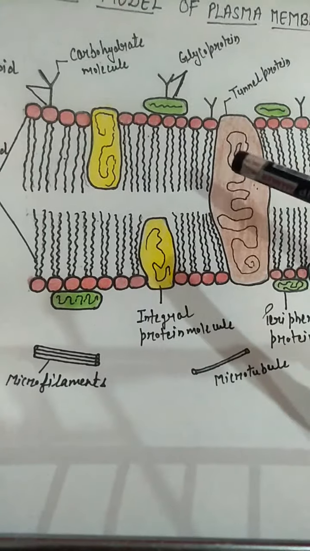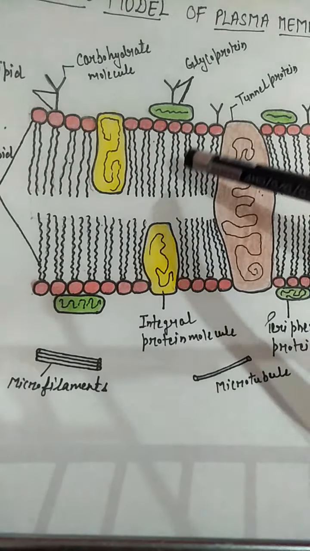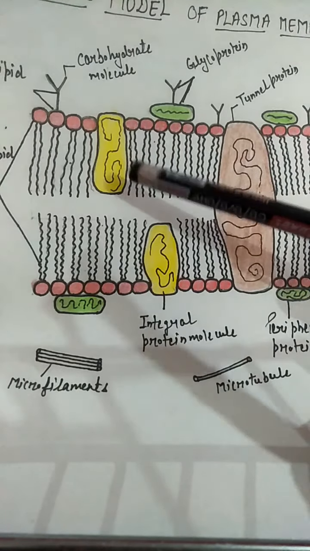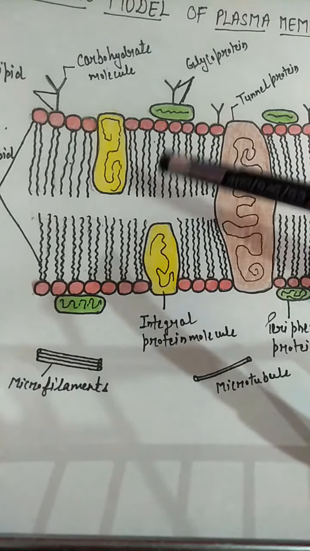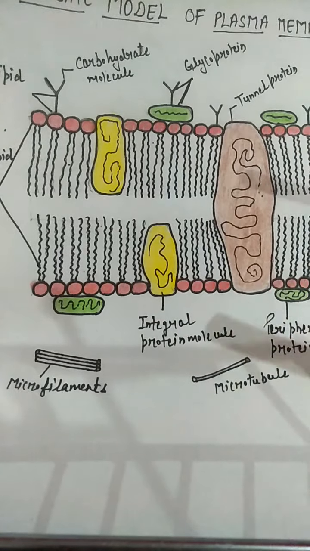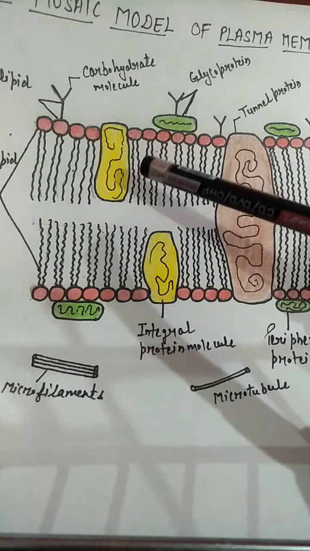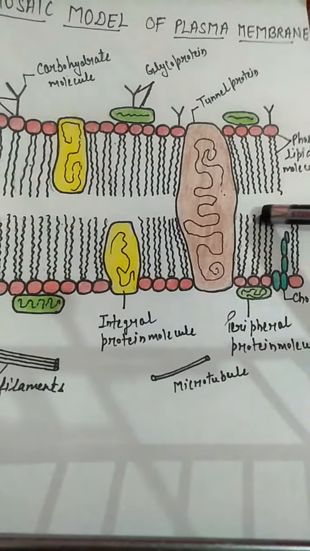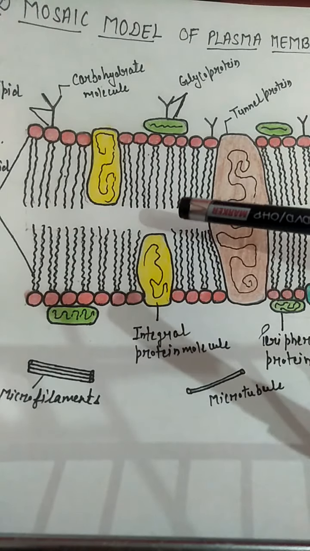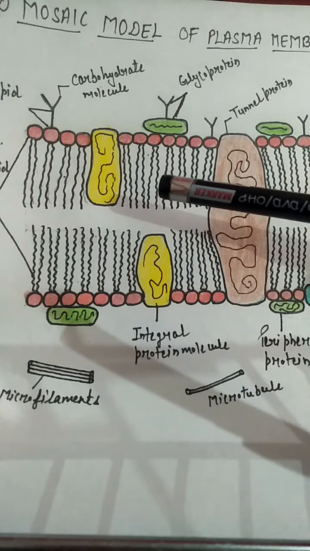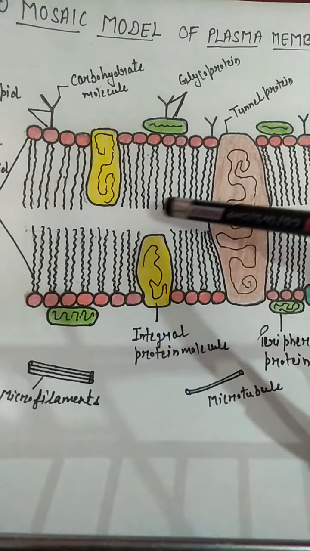You can see here that phospholipid molecules can exchange their positions. Even the proteins can move in the layers, so they provide fluidity to the plasma membrane. Next, protein molecules are embedded in the phospholipid layer, so it looks like protein icebergs in a sea of lipids.